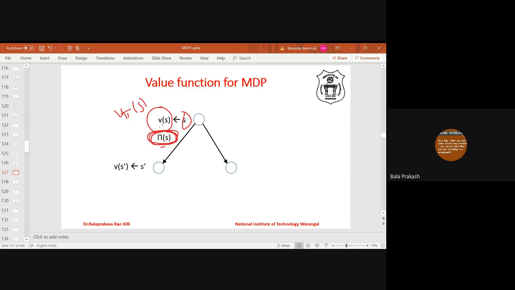Then it can move to any one of the states, right? Based on action pi of S, it may not move to one state, it may move to multiple states, because this is the assumption of reinforcement learning, sequential decision problems, probabilistic planning, and everything we discussed: the outcome of action is uncertain. In our 4x3 maze example also I discussed. If the agent was told to go up, then the agent will go up with probability 0.8, go left with probability 0.1, and go right with probability 0.1.